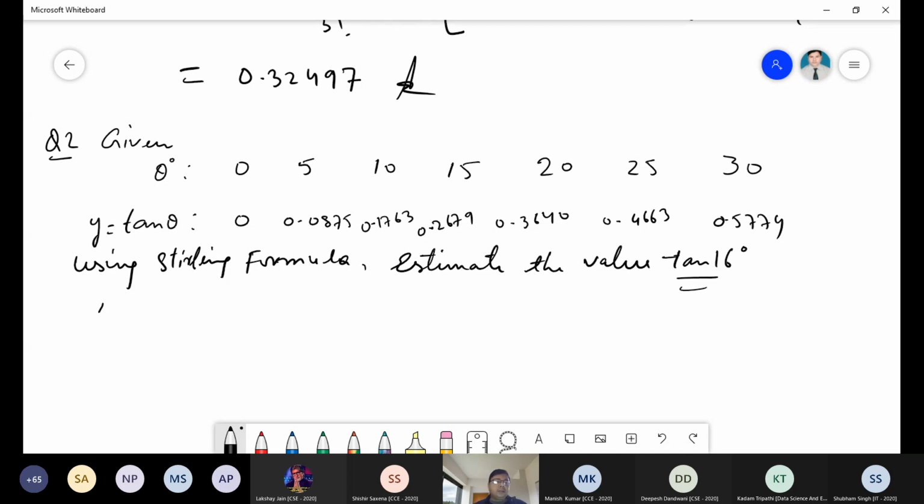And now see the lecture number. Lecture number 18 is based on this Stirling formula when you go for the PPT. So PPT number 18 is there. You just write this question. I'm going to share this PPT. First, you have to write this question. Then I will share. There are a number of questions for practice and for tutorial. I will also write some more question. I have to check it.